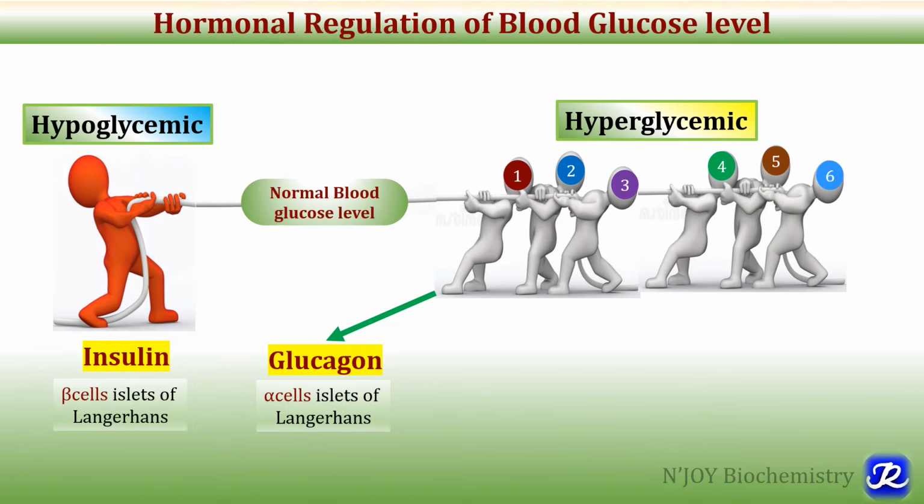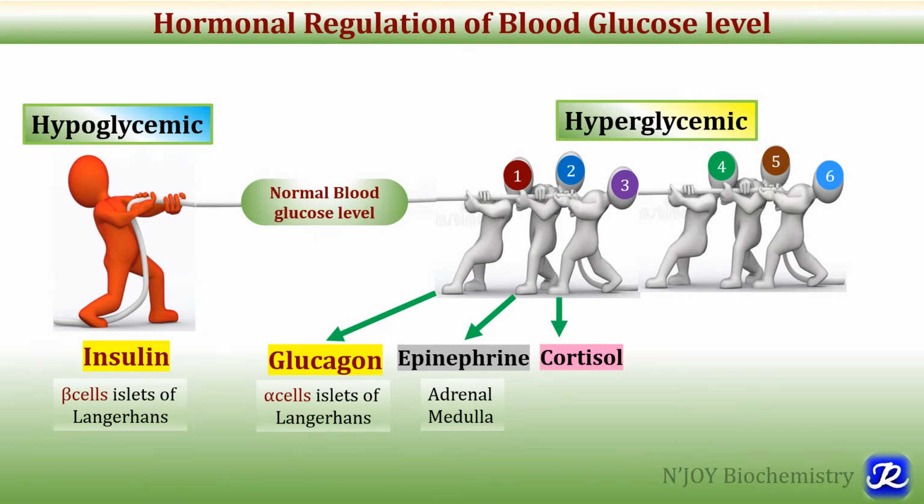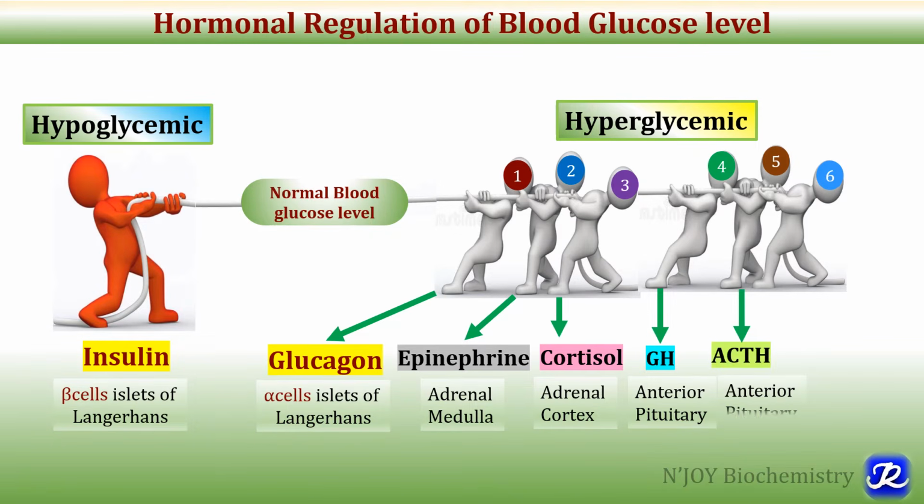There are other hyperglycemic hormones as well, which help in the increase of blood glucose concentration when it starts falling below the normal range. The other hyperglycemic hormones are epinephrine, which is secreted by adrenal medulla; then cortisol, which is secreted by adrenal cortex; growth hormone, which is secreted by anterior pituitary; adrenocorticotropic hormone, also secreted by anterior pituitary; and thyroxine, which is secreted by thyroid gland.